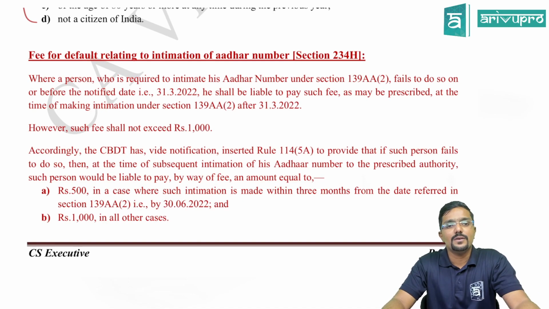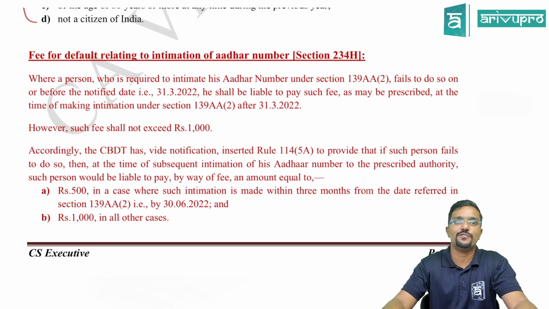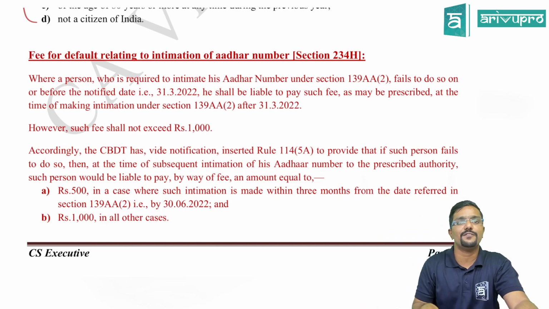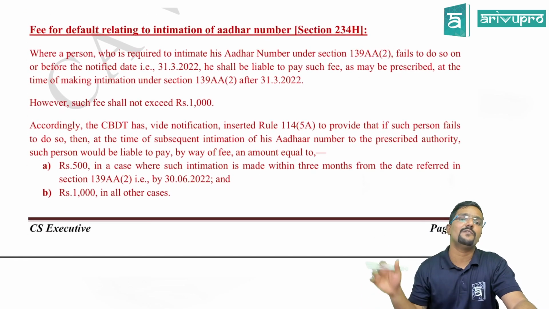When a person who is required to intimate his Aadhaar number under section 139AA subsection 2 fails to do so on or before the notified date, 31st March 2022, which was the last notified date, he shall be liable to pay such fee as may be prescribed at the time of making intimation under section 139AA 2 after 31st March 2022. So if you are linking your Aadhaar with PAN after 31st March 2022, you have to pay the fee. Okay, you can link it, but with a late fee.